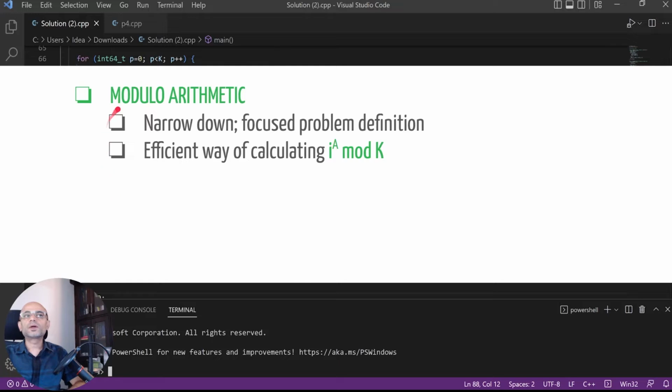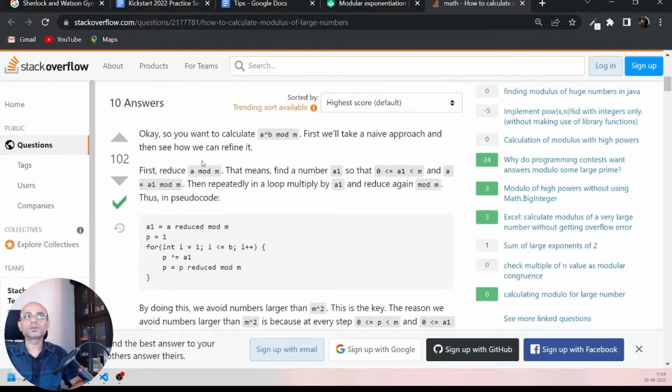So as part of solving this problem, we are trying to narrow down, focusing on a different problem definition which deals with modulo arithmetic. The new problem definition is how efficiently we can calculate i to the power a mod k. You can look at Stack Overflow to check how we can efficiently calculate i to the power a mod k.